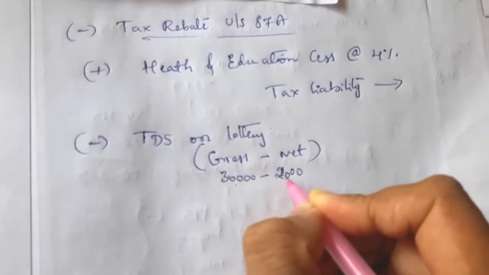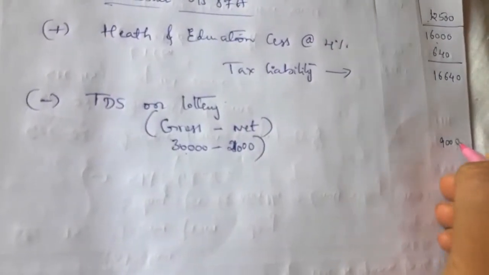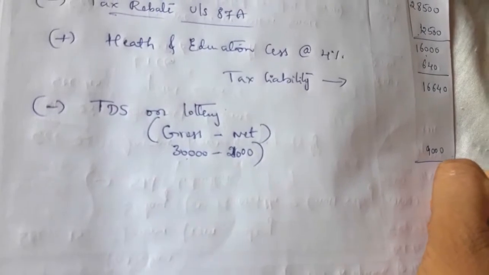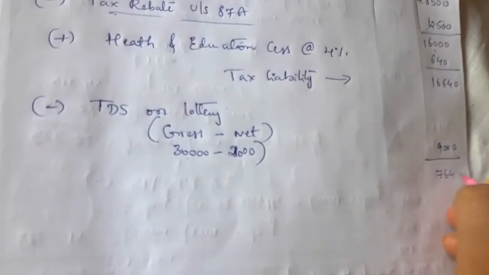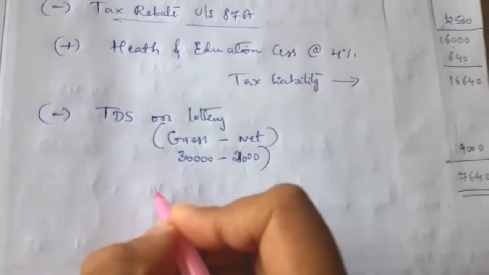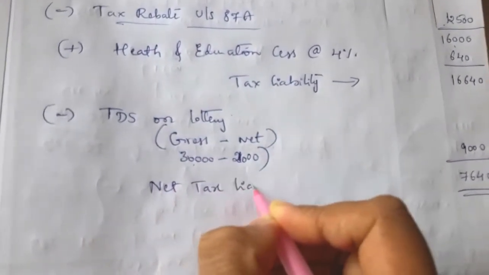So it comes to 9,000 as TDS, and we have to deduct 9,000 from 16,640. So 7,640 is her ultimate net tax liability.